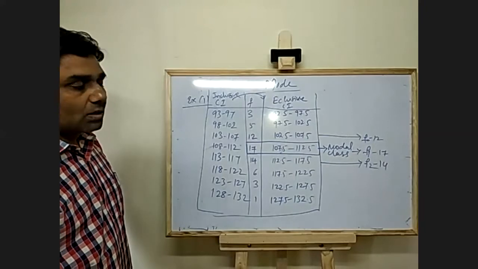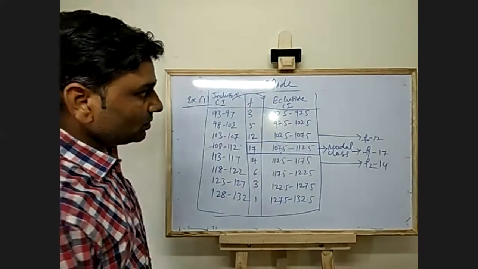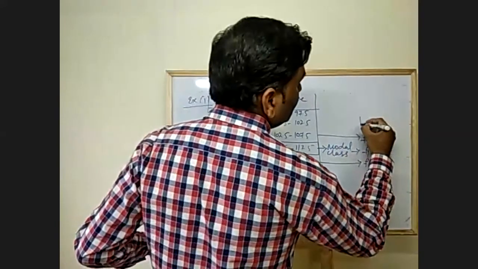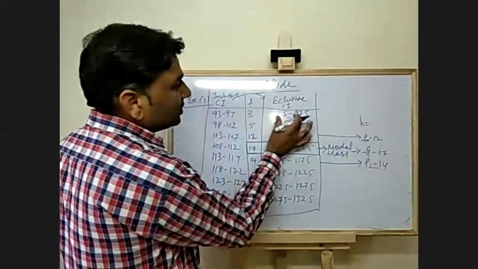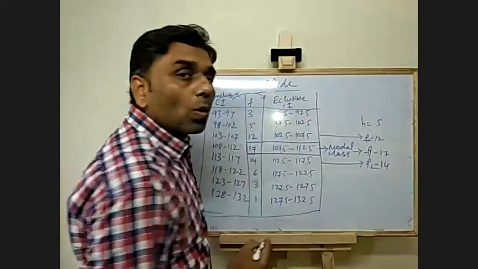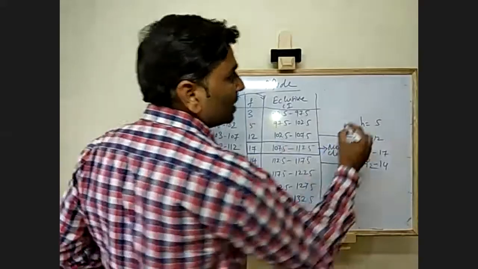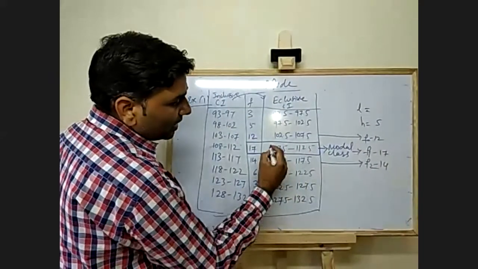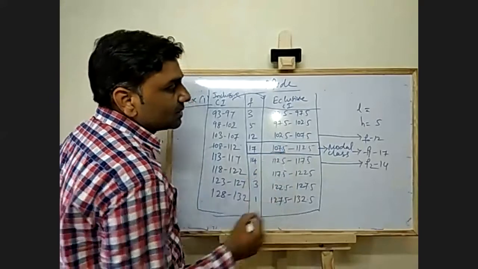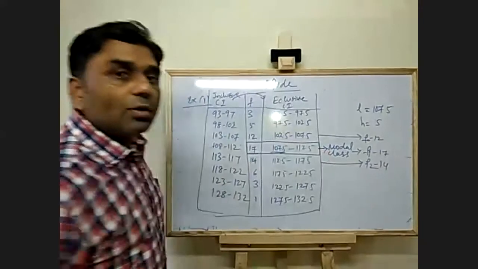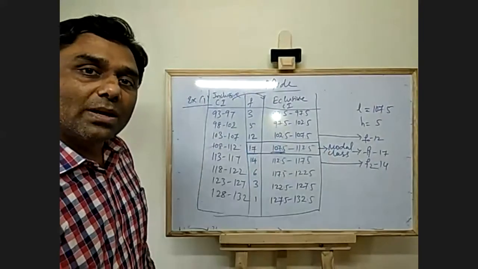Now what you have to do? How much is H? H is the magnitude of this class, which is 5. What is the lower limit of the modal class? L is the lower limit of the modal class, which is 107.5. Now you have all the numbers in place.